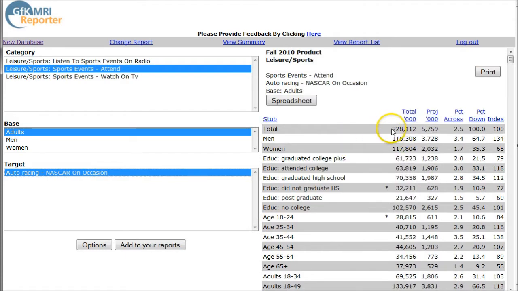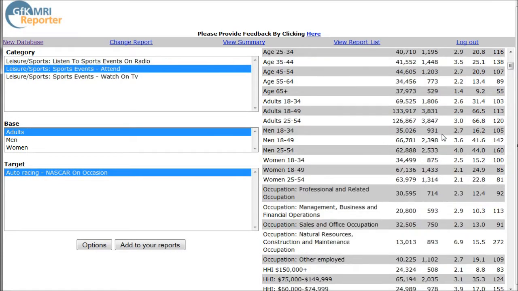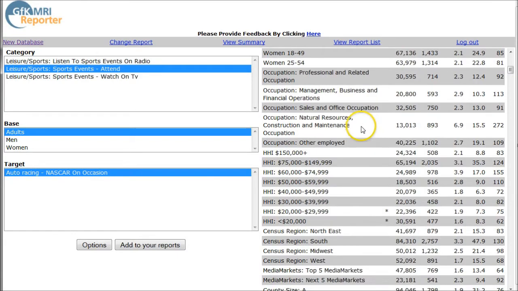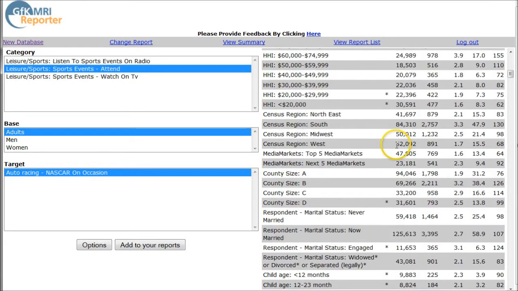Now we want to largely ignore this first column because this column is going to be the same whether we're looking at NASCAR, ice cream, or salad dressing. This is basically the base number of adults over the age of 18. What we want to look at is the projected number here, or the percent across. This says that 5.75 million people are projected to have attended NASCAR on occasion. And if we scroll down, we have all kinds of information on demographic levels, household income, things like that.